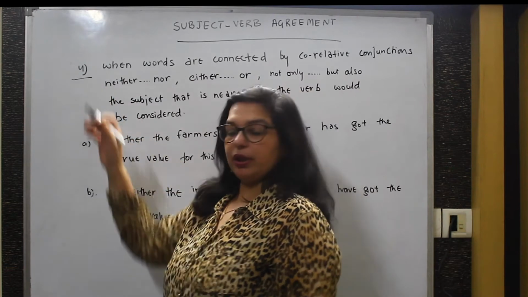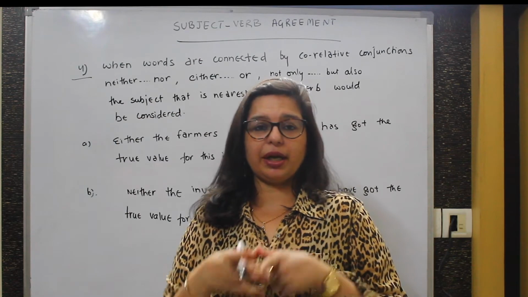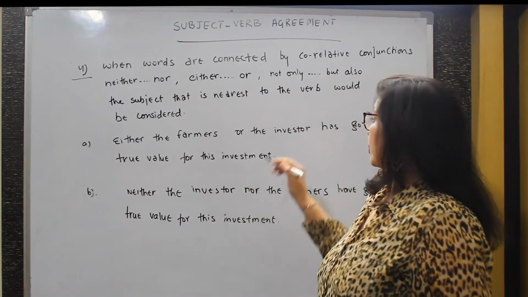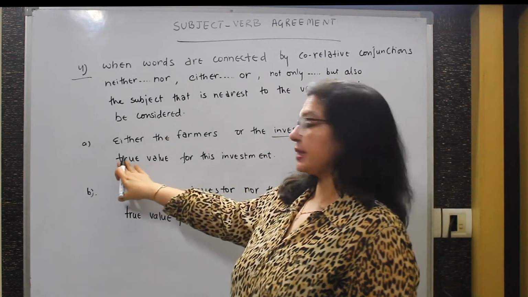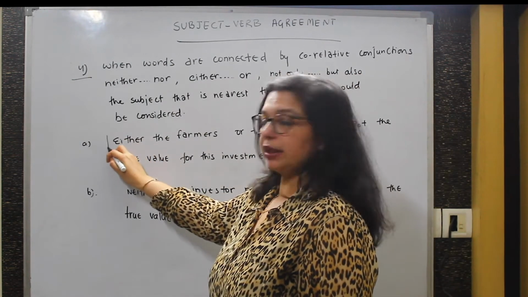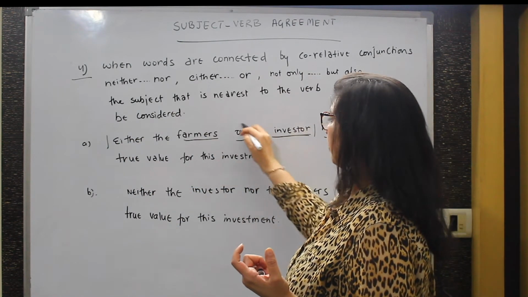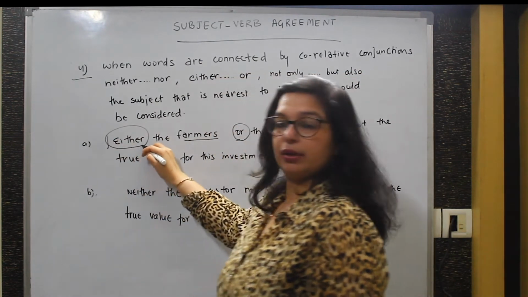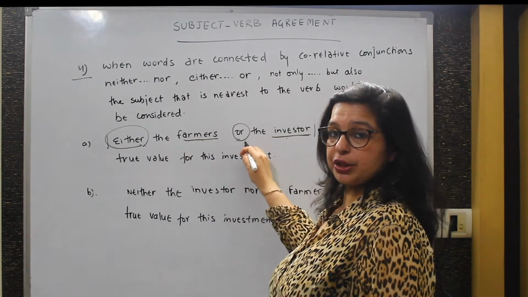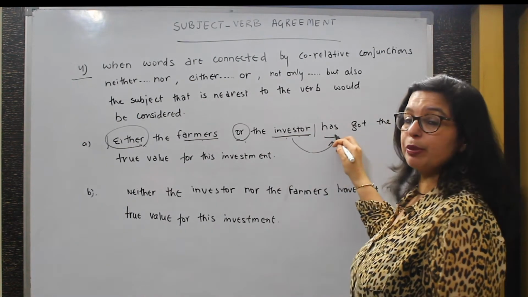Another point, number 4. When the words in the subject are connected with a correlative conjunction such as neither nor, either or, not only but also, in this situation, the subject which is closest to the verb. For example, in this sentence, either the farmers or the investor. Although this is a complete subject which has two nouns, farmers or the investor, they are joined with the help of the correlative conjunction either or. So when two nouns are joined with any correlative conjunction, the noun which is closest to the verb will decide whether the verb should be singular or plural.